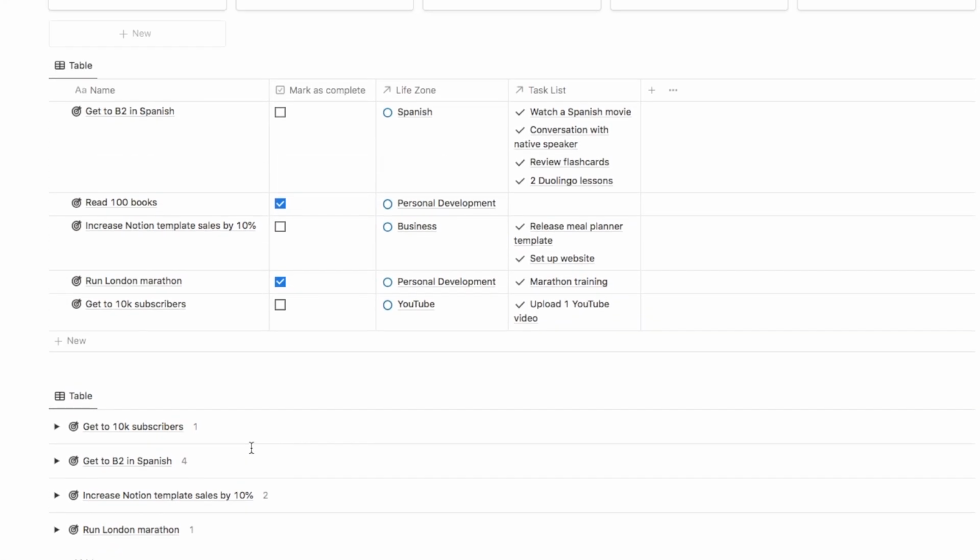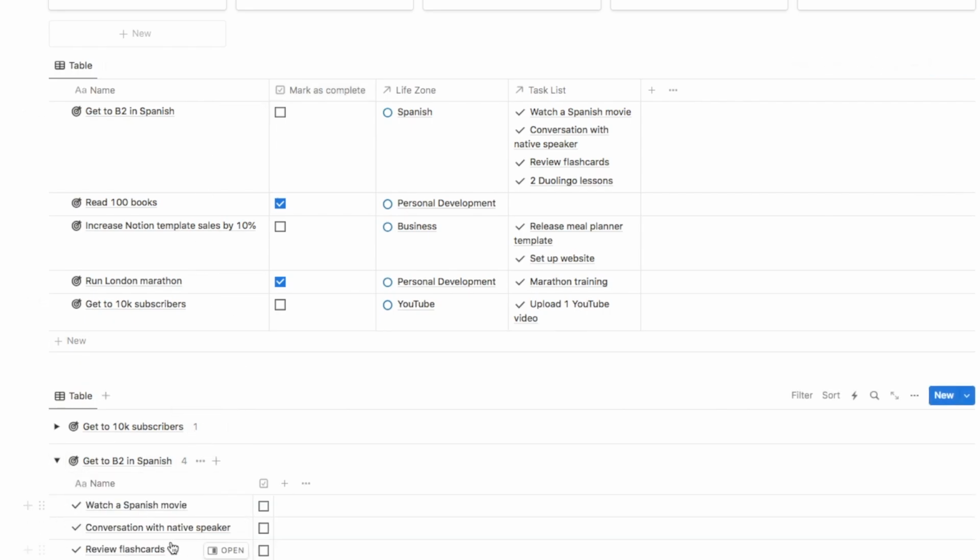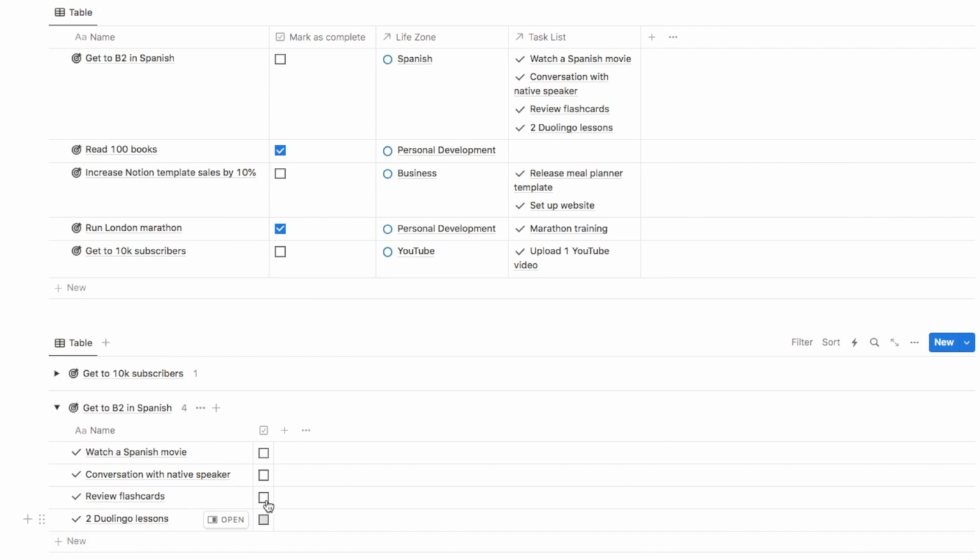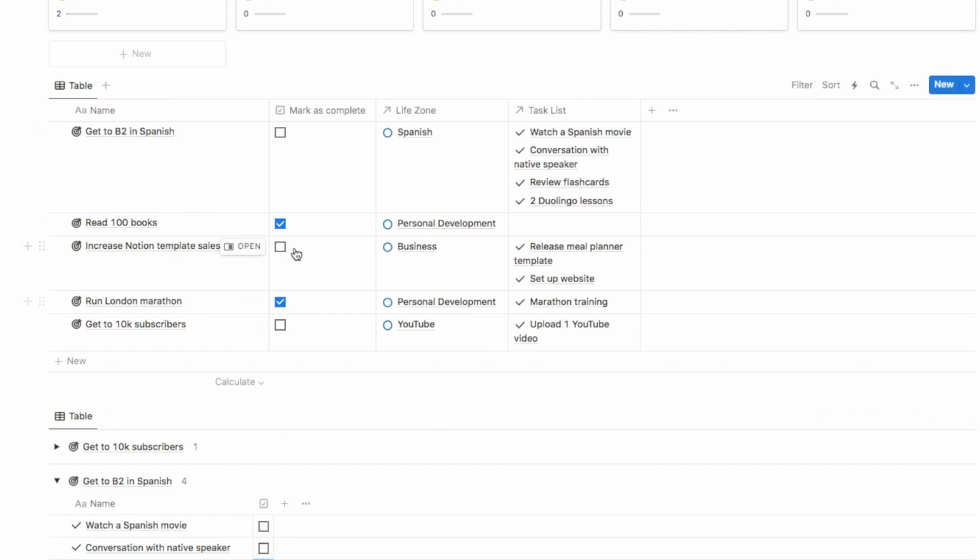Now I also want to be able to see on our goals database the percentage of the tasks that have been checked off in our task list. So if I check off, for example, 2 of these, I therefore have checked off 50% of the tasks. So I'd like to be able to see that next to the actual goal. So we can use a rollup property to do that.